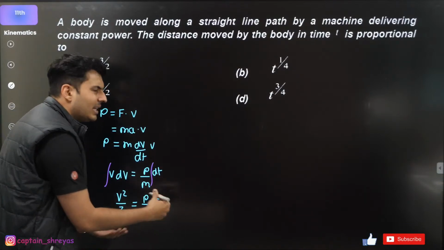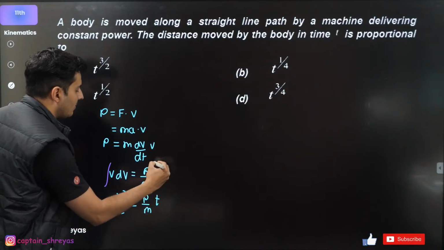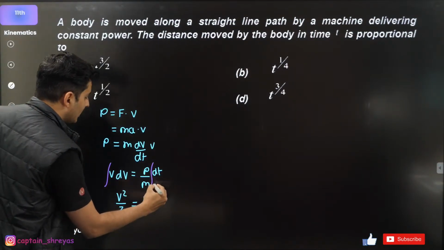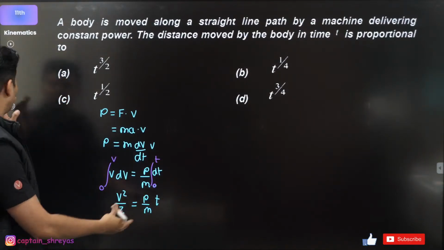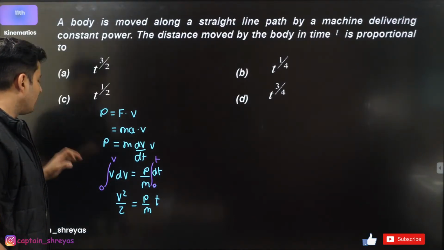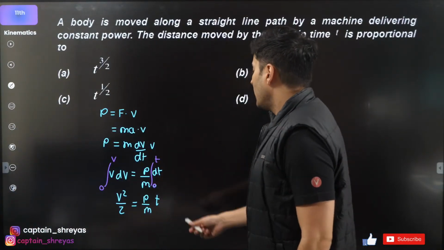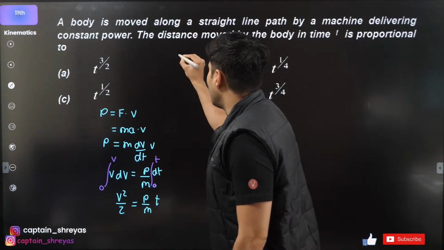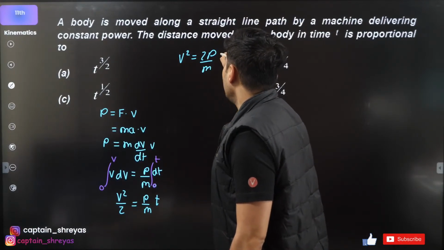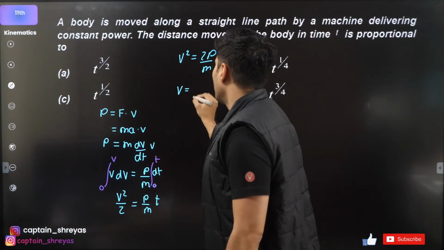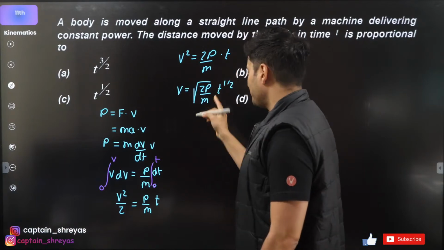Okay, the constant of integration becomes 0, because even if you put the limits, that's what is going to happen. At 0 time, the velocity was 0. At time t, the velocity is v. So the constant of integration will not be there. So v square by 2 is P by m into t. From this I will get v square is equal to 2P by m into t, or rather v is equal to root of 2P by m and t raised to half.